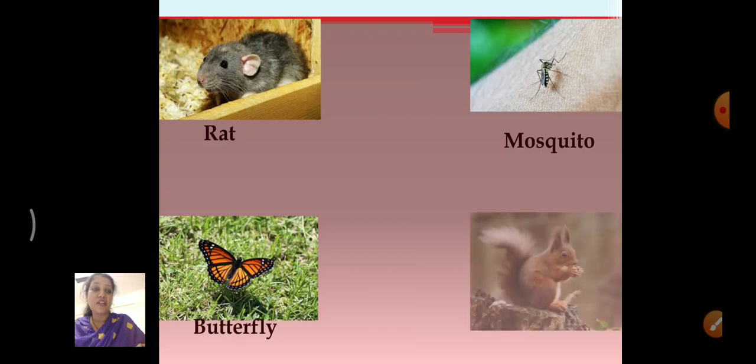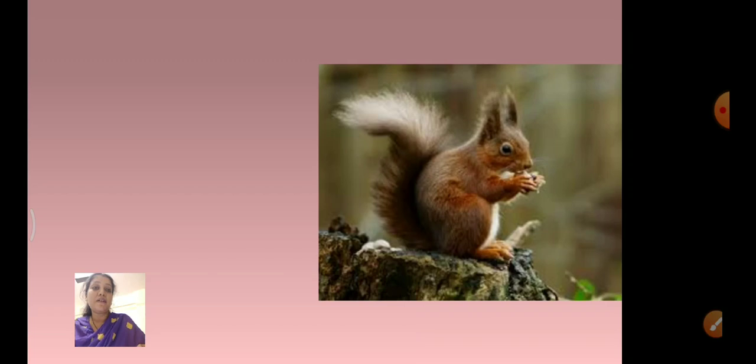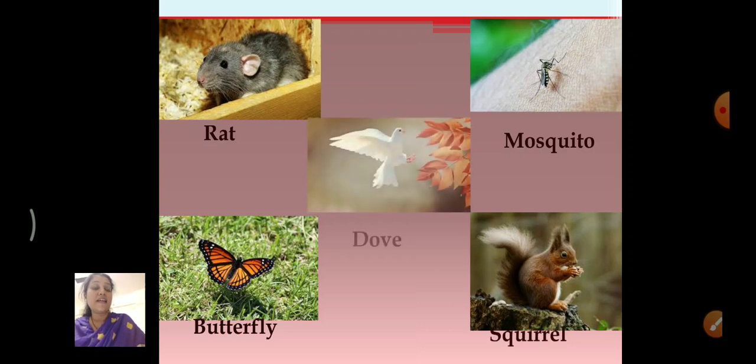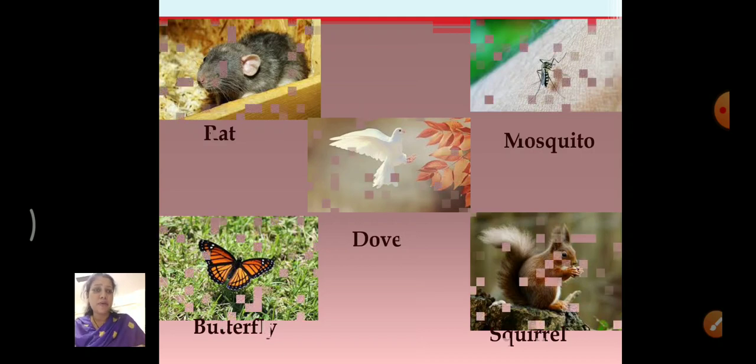Butterfly. Very good. What is this? This is a squirrel. And what is this? Dove. Okay. So these are the animals which we can see around us most of the time. It is very easy to see those animals and insects or birds, whatever, right?